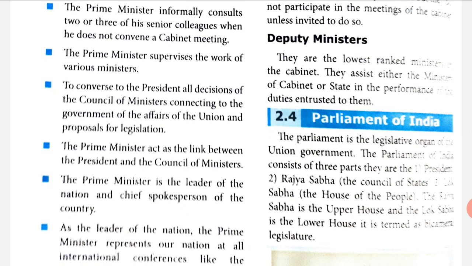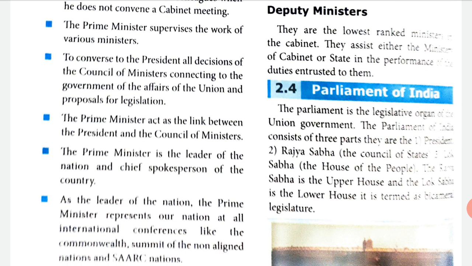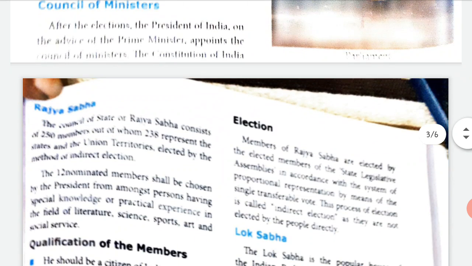Parliament of India. The Parliament is the legislative organ of the Union government. So it is a law making organ of the Union government. Organ means part. The Parliament of India consists of three parts. They are the President, Rajya Sabha, the Council of States, and the House of the People, the Lok Sabha. Rajya Sabha is the upper house, and the Lok Sabha is the lower house, and it is termed as a bicameral legislature. So here if you see the Parliament, we have already learnt in the first session. So we have the President, we have the Rajya Sabha, we have the Lok Sabha.